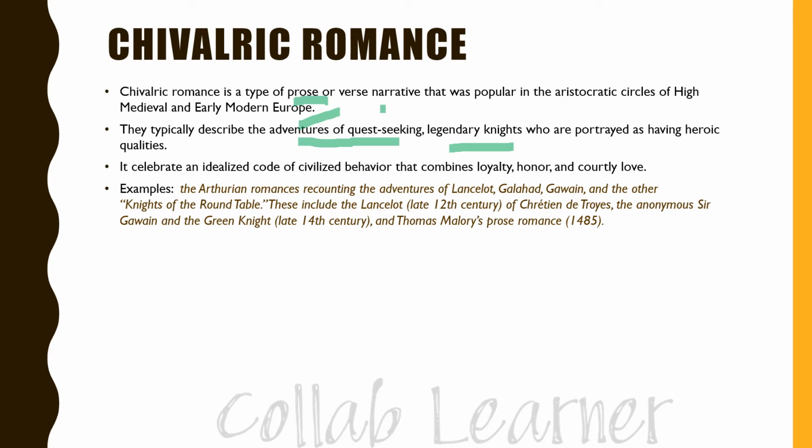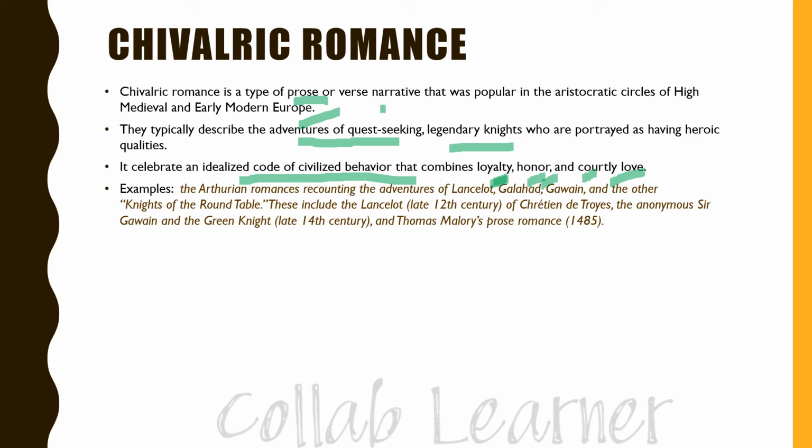It celebrates an idealized code of civilized behavior that combines loyalty, honor, and courtly love. So it is about the behavior of a character who is loyal, honorable, and in courtly love, that is romance.